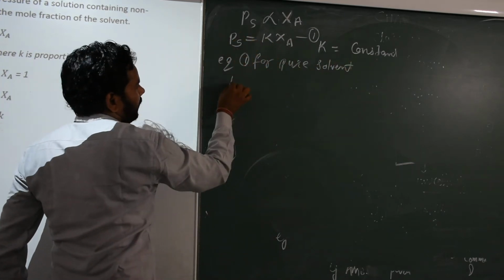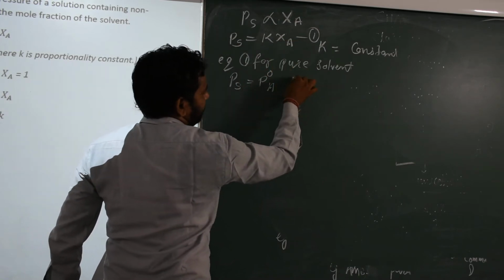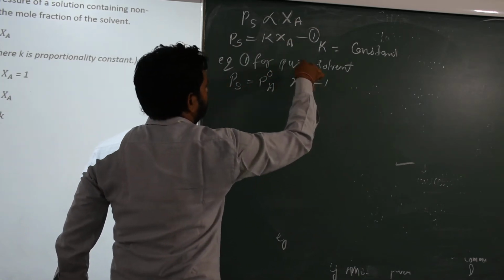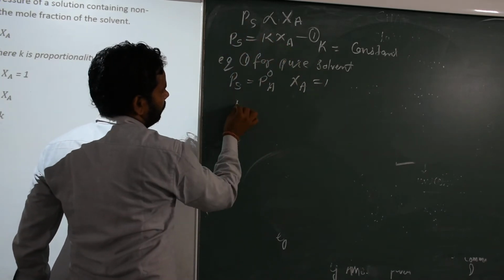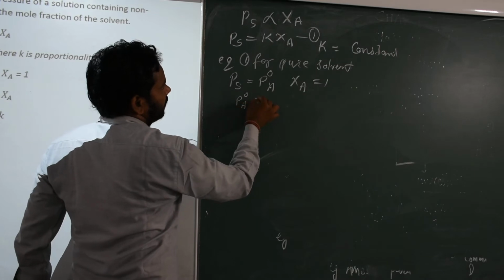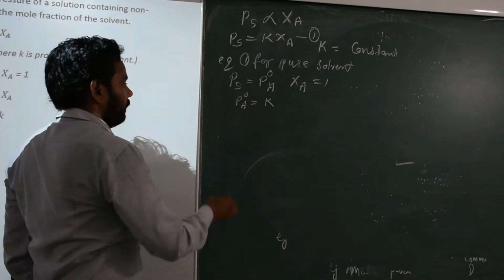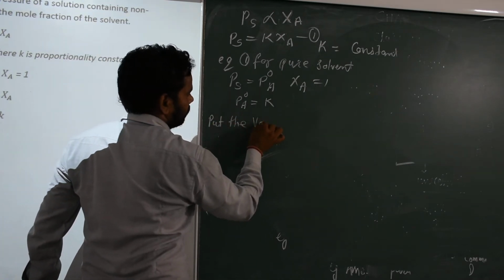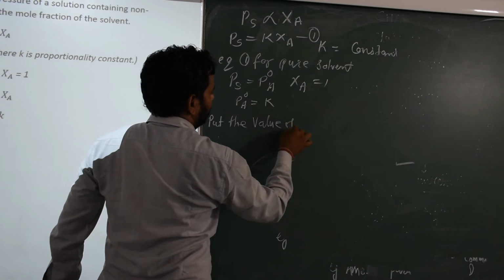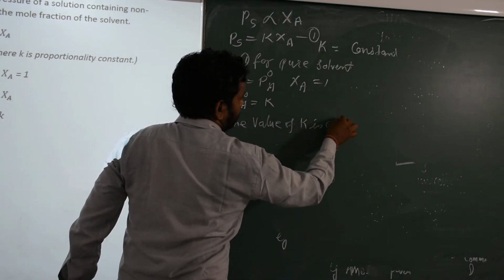So we write PS is equal to P0A, and XA is equal to 1. Put both values in equation 1: PS is equal to P0A is equal to K, XA is equal to 1. Put the value of K